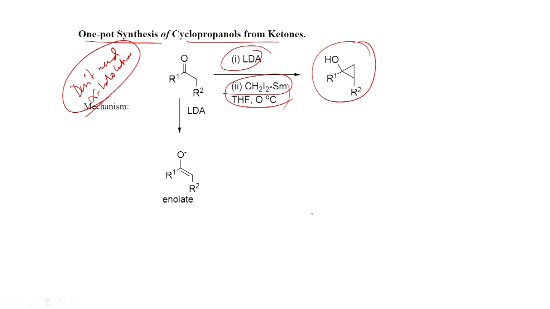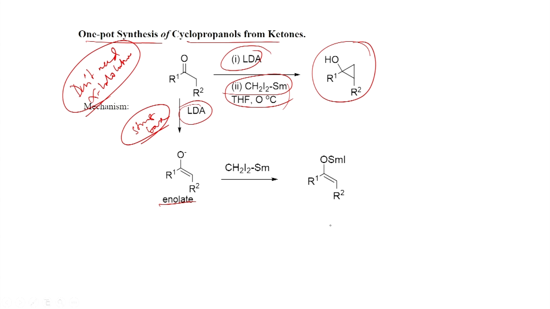In fact, if you put LDA, this is a very strong base, so with the strong base LDA you can get this enolate, and this enolate then reacts with CH2I2 samarium. First samarium takes this, and after that the cyclopropanation will happen. Cyclopropanation of the double bond will give this cyclopropanol after hydrolysis. So, these are cyclopropanols.